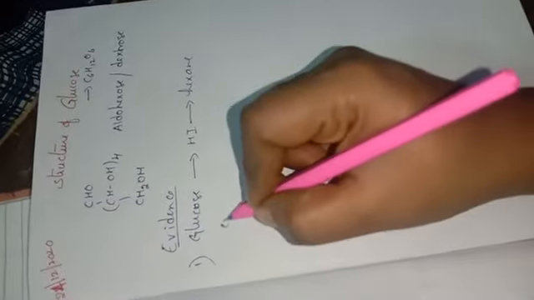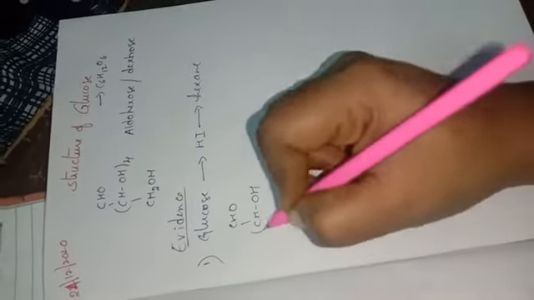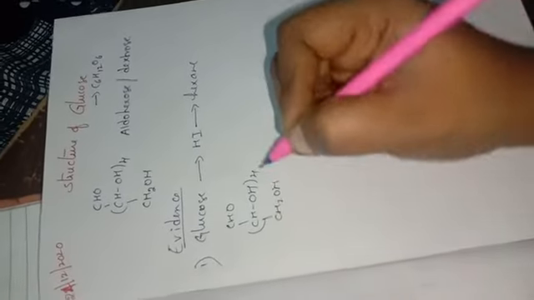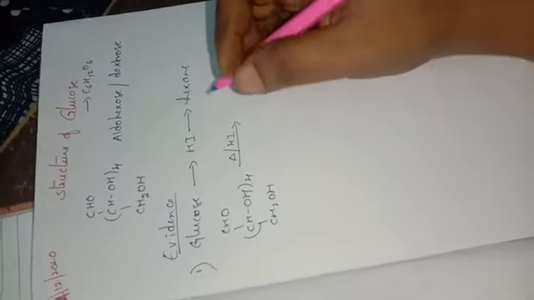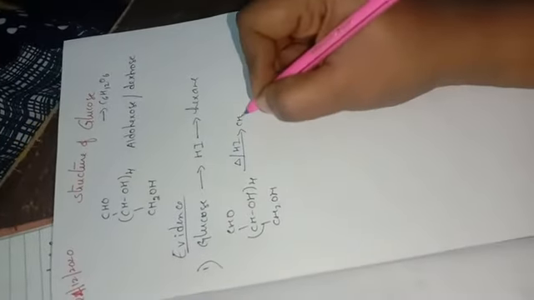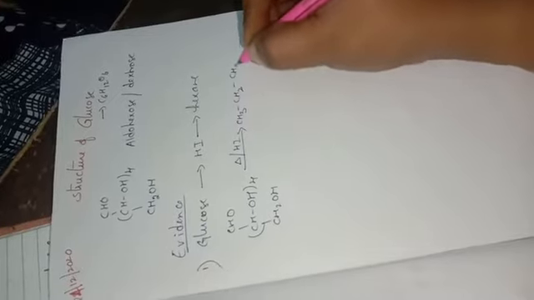If you see the evidence, the first one is prolonged heating of glucose with hydrogen iodide, which gives hexane. CHOH four times, CH2OH, on prolonged heating in the presence of hydrogen iodide gives hexane, that is CH3, CH2, CH2, CH2, CH2, CH3.